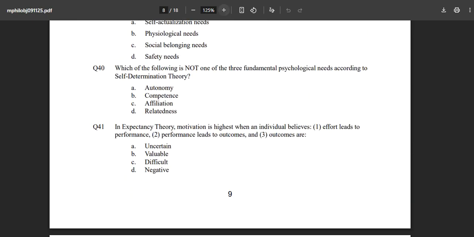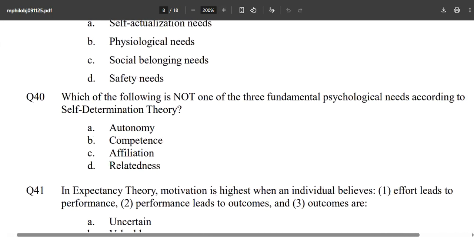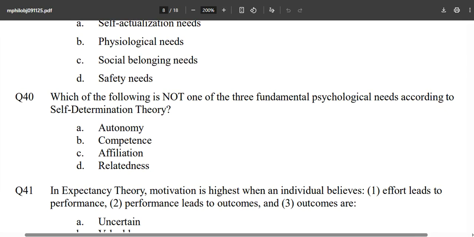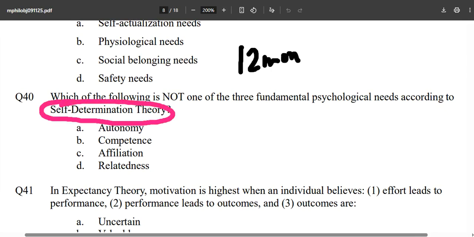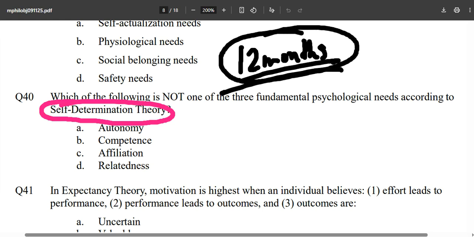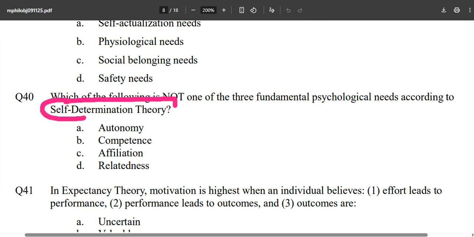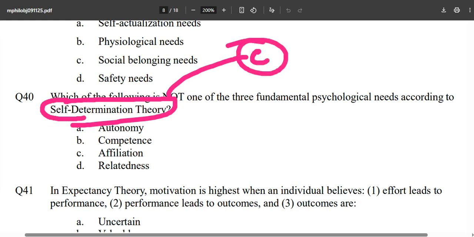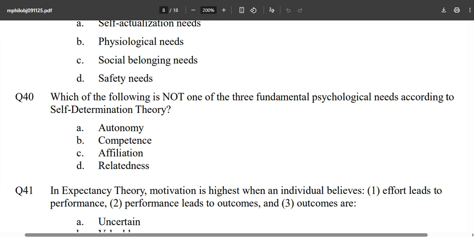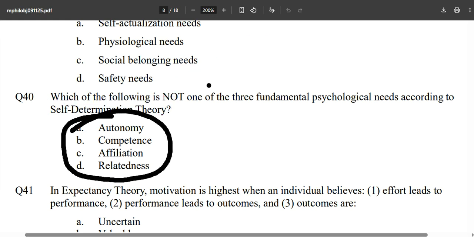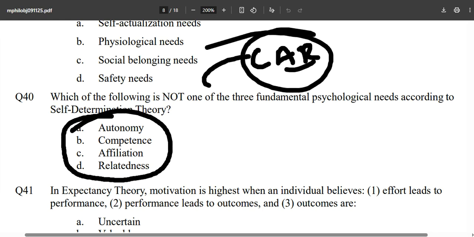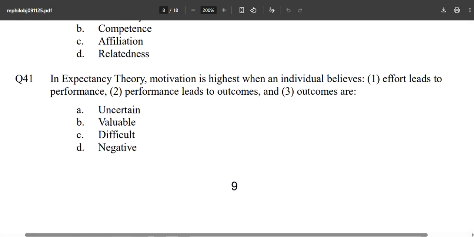And I don't know why, out of nowhere, these are coming again and again. This theory by Ryan and Deci, every paper I have seen so far from the last 12 months, every paper, maybe it is some PGT level, some any level question we are talking about, this self-determination theory is the hot topic these days. This is given by Ryan and Deci and you will definitely find it in the C book. You would be wondering where to study. Just follow the simple framework and that is it. Autonomy, competence, relatedness, CAR is the module over here, and what is left is your answer for this particular question.